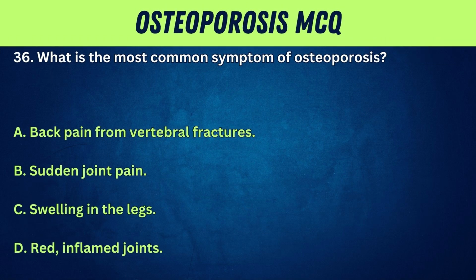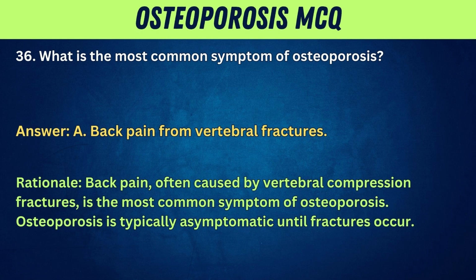36. What is the most common symptom of osteoporosis? A. Back pain from vertebral fractures. B. Sudden joint pain. C. Swelling in the legs. D. Red, inflamed joints. Answer: A. Back pain from vertebral fractures. Rationale: back pain, often caused by vertebral compression fractures, is the most common symptom of osteoporosis. Osteoporosis is typically asymptomatic until fractures occur.